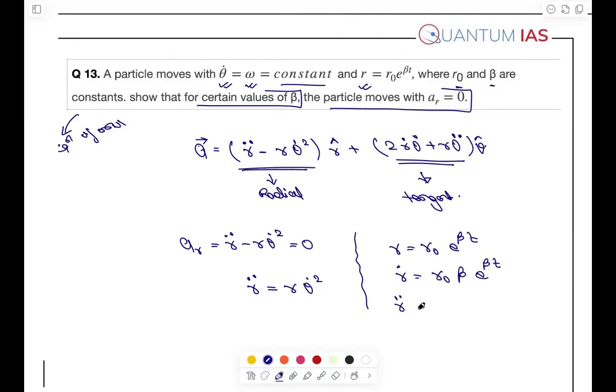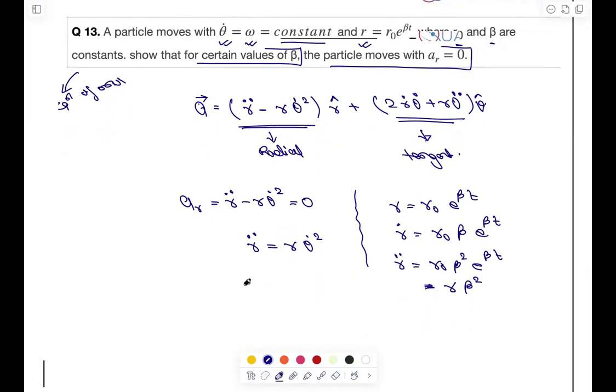What will be r double dot? So r naught beta square e to the power beta t, or simply you can write that r double dot is r beta square. Just put it. So r beta square equals r theta dot square, and theta dot square is omega square. Omega is given, so beta will be equals to plus minus omega. That's a very easy question.